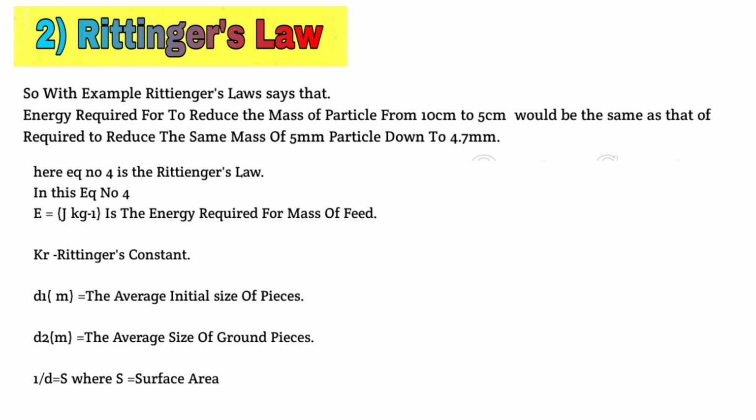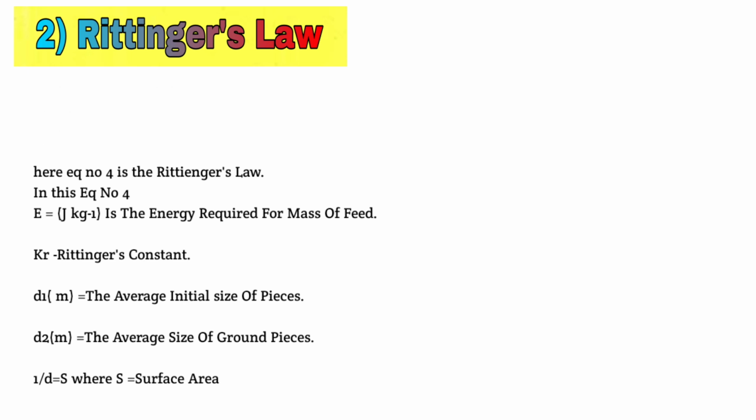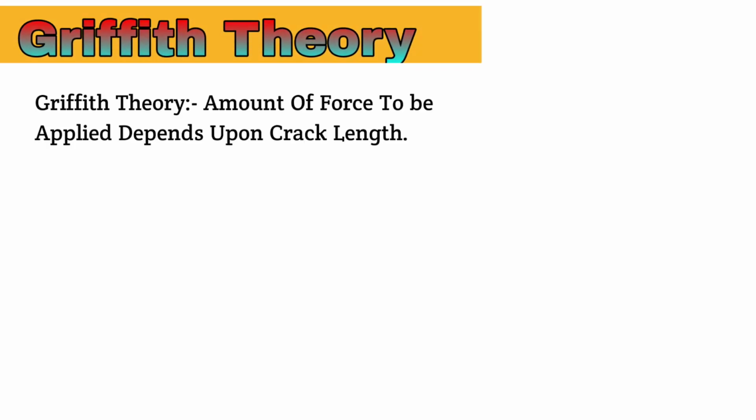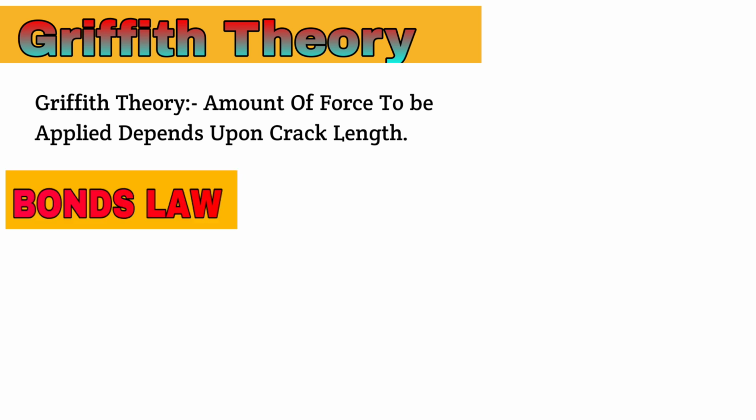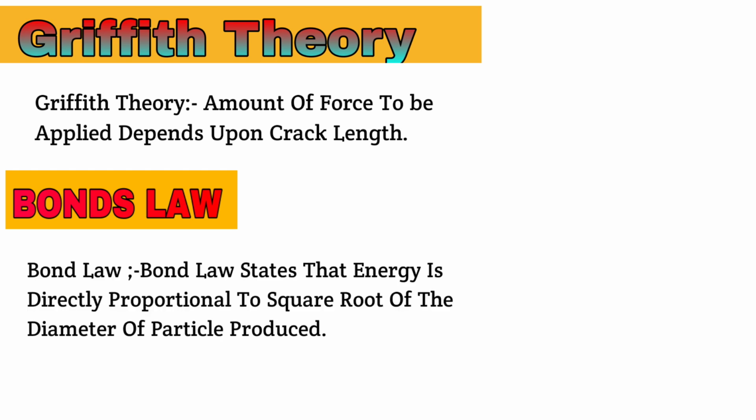Next we will discuss about the statements of Griffith theory and Bond law. The Griffith theory says that the amount of force to be applied depends upon the crack length, and Bond law states that the energy required to reduce the particle size is proportional to the square root of the diameter of particles produced. So here we conclude about the mechanism and laws governing size reduction.